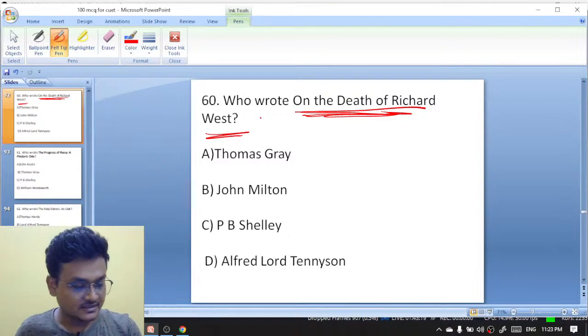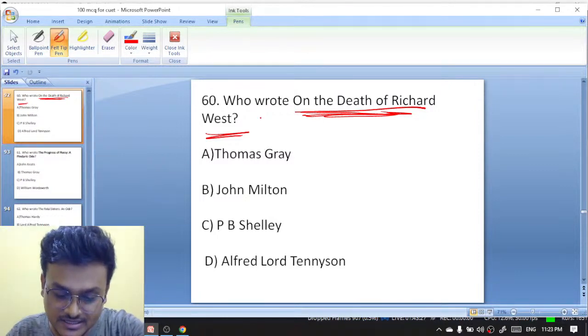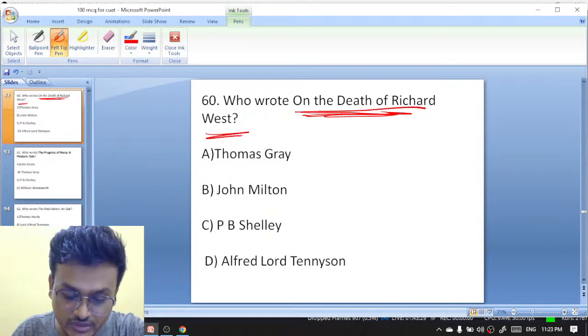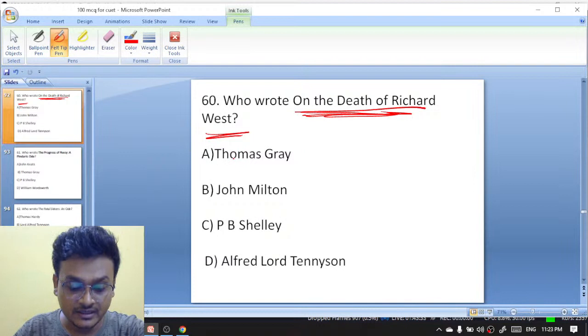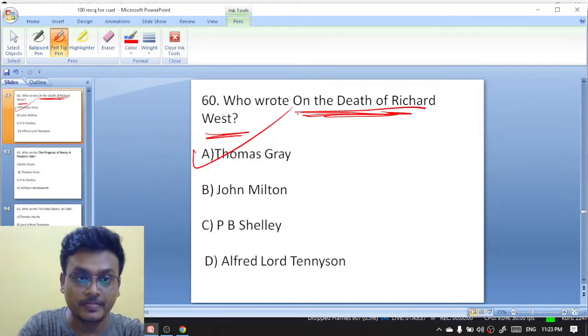Excellent. Exactly, Subhas, Borod, Somili, Principal. Awesome. It is again Thomas Gray. Thomas Gray has written On the Death of Richard West.